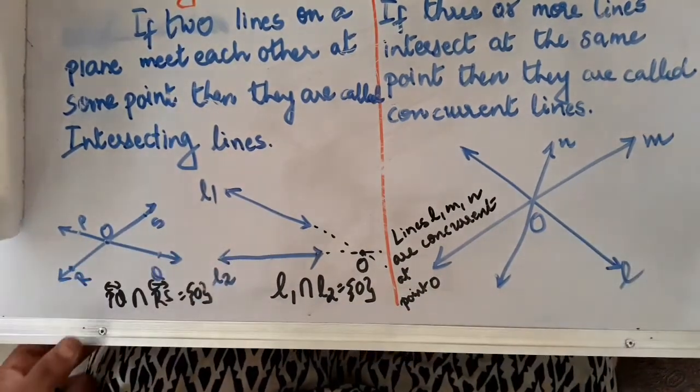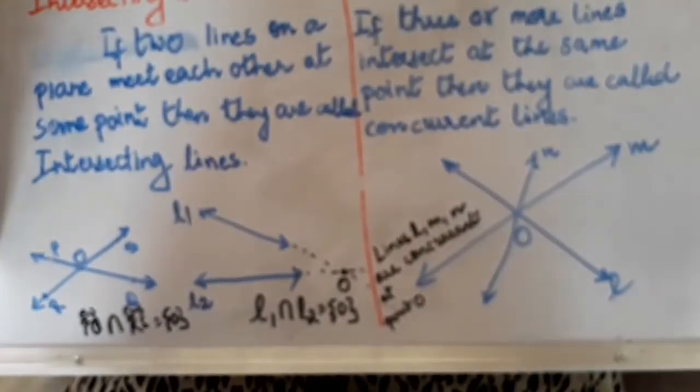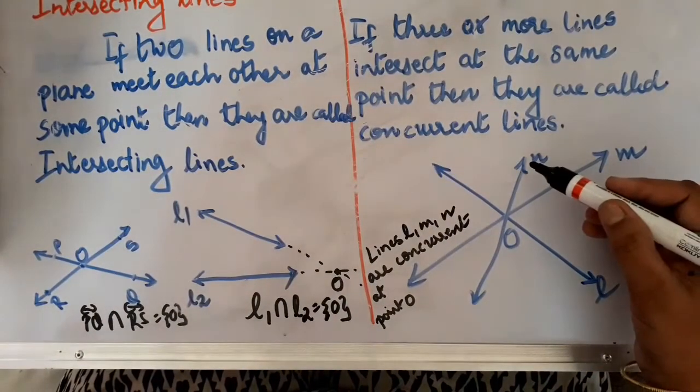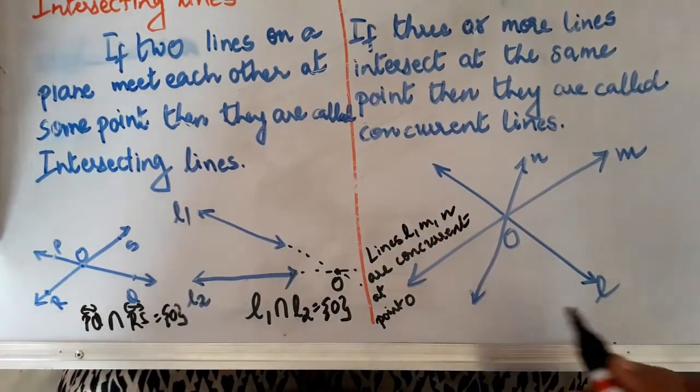And concurrent lines, you can see here that lines L, M and N meet each other at point O.